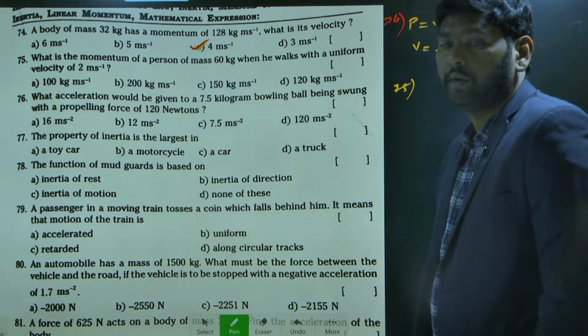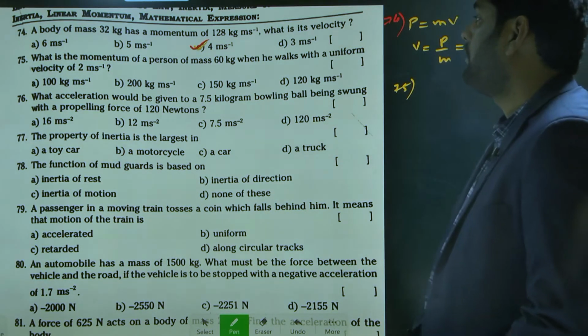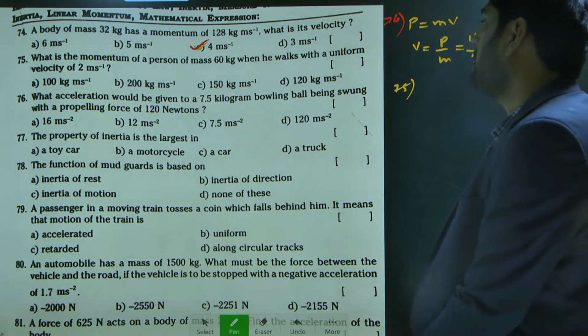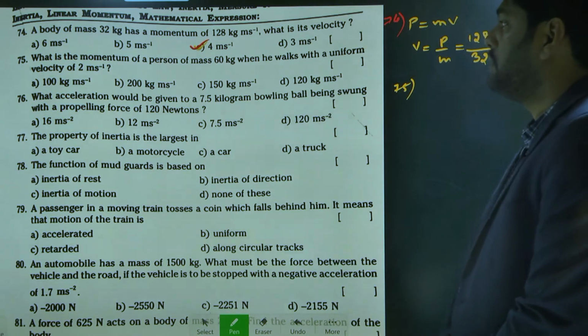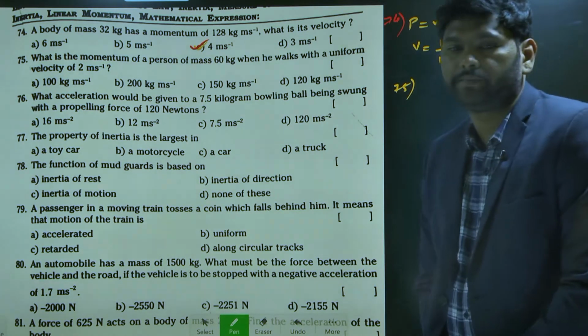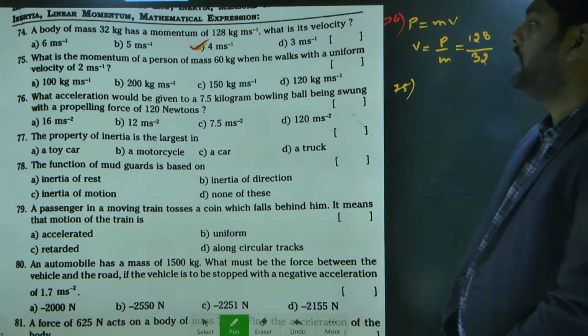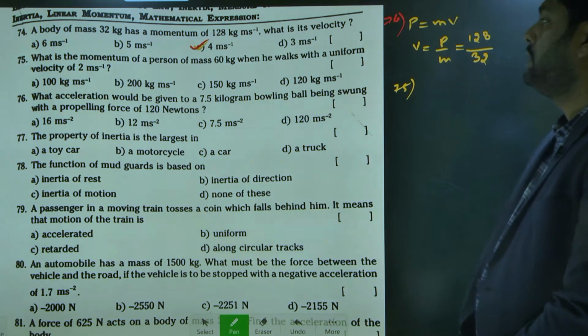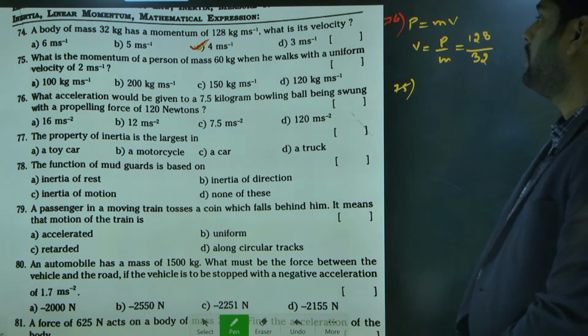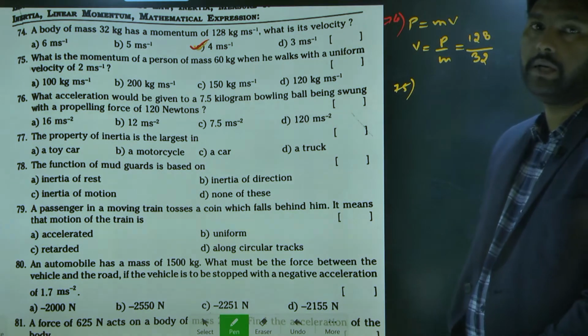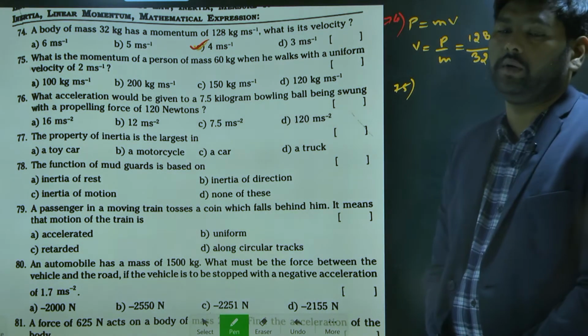What is the momentum of a person of mass 60 kg when he walks with a uniform velocity 2 meter per second? So which option is correct? 100 kg meter per second, 200 kg meter per second, 150 kg meter per second, 120 kg meter per second. Which option is the right one?